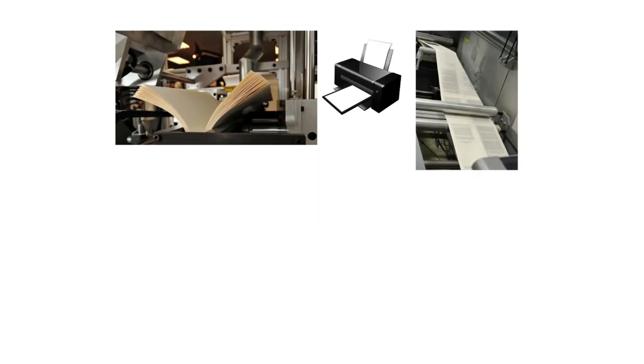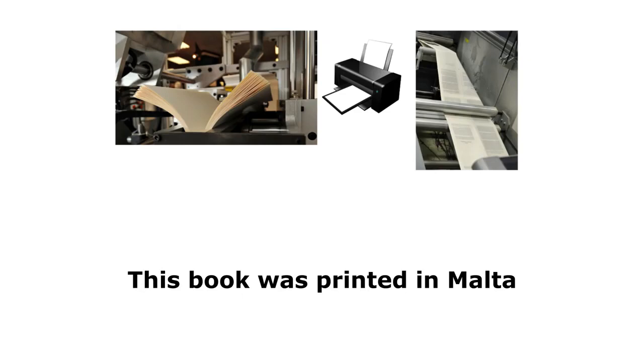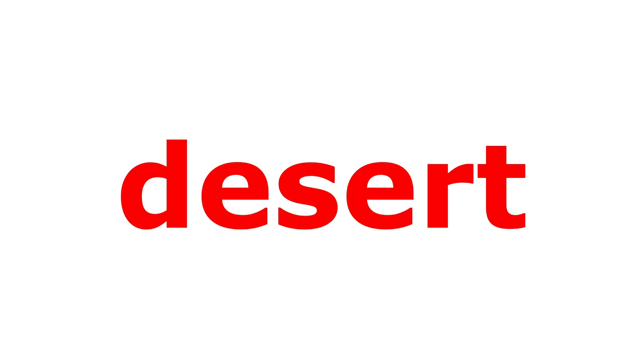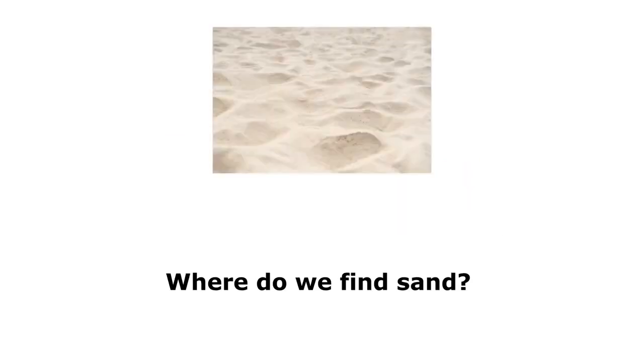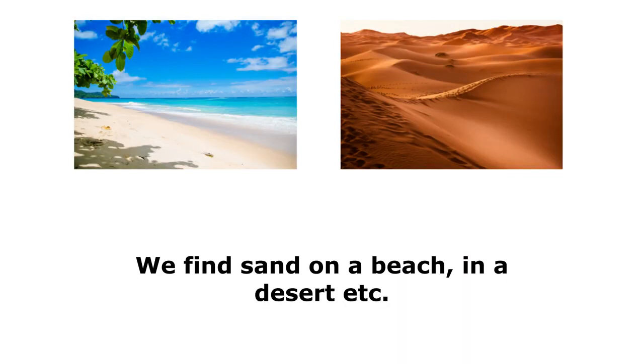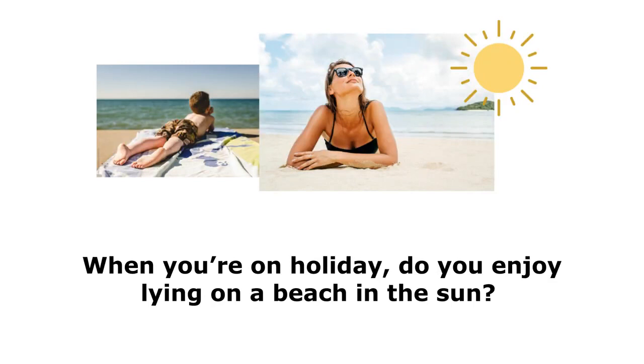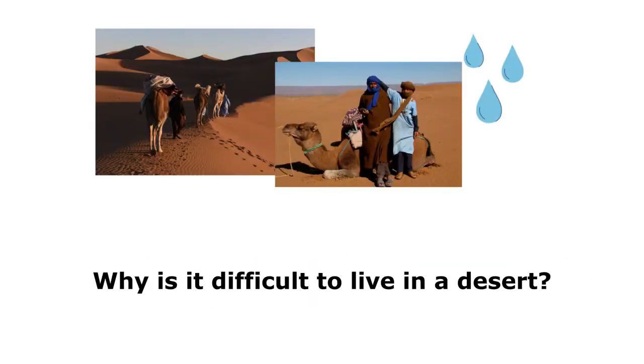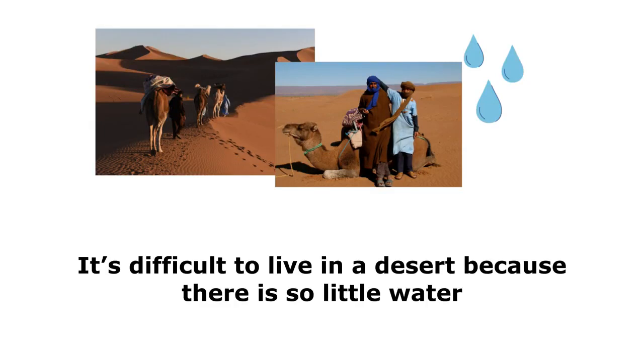Print. Where was this book printed? This book was printed in Malta. Sand, beach, desert. Where do we find sand? We find sand on a beach, in a desert, etc. When you're on holiday, do you enjoy lying on a beach in the sun? Yes, when I'm on holiday, I enjoy lying on a beach in the sun. Why is it difficult to live in a desert? It's difficult to live in a desert because there is so little water.